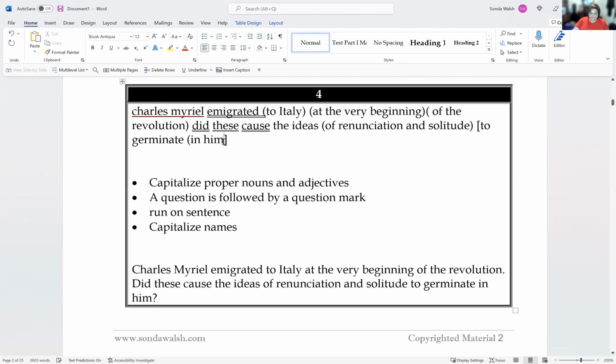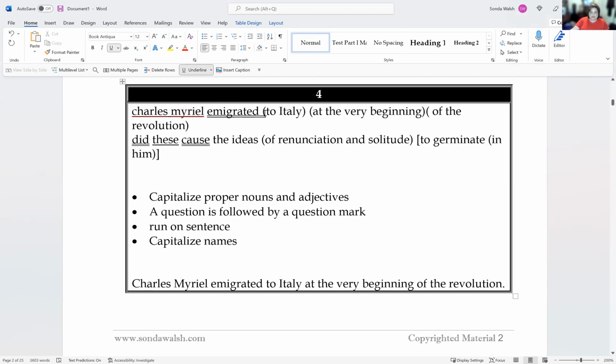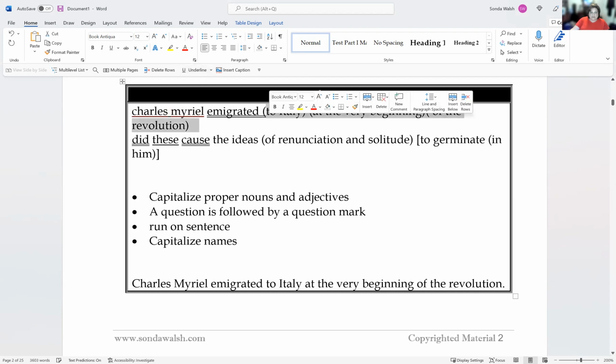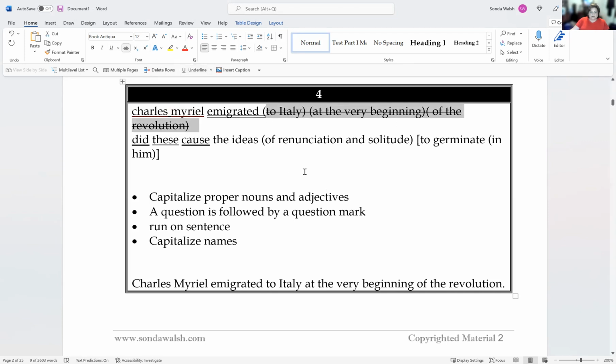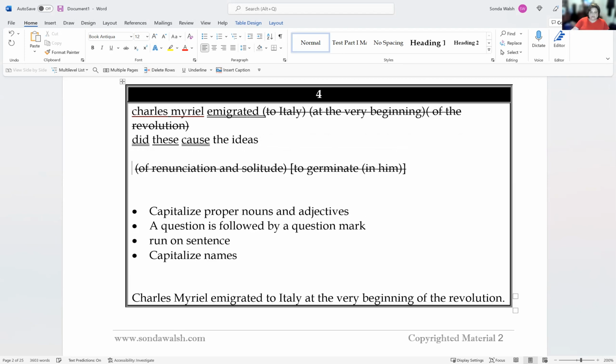All right, so now we find all of this stuff. And what we do, and I like to put spaces between so that I can see. And I'm going to just put a line through all my prepositional phrases because they don't do anything. They just get in the way. So now let me take those out. And I want to show you.